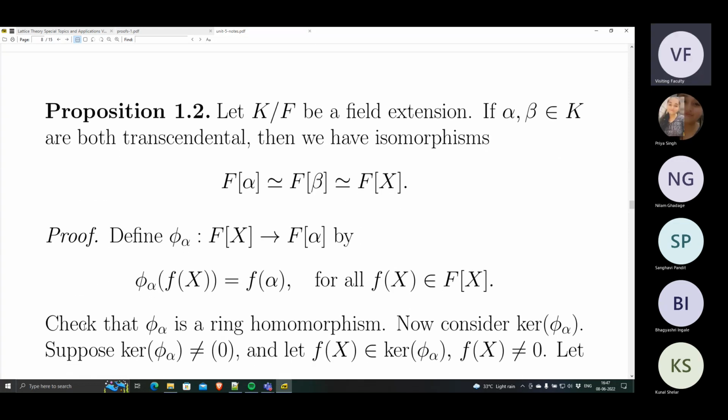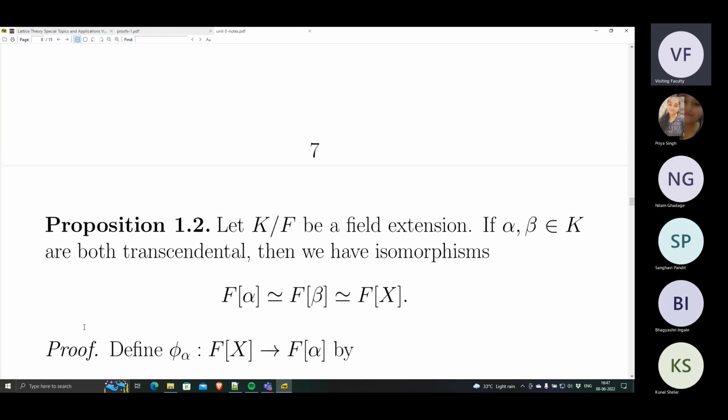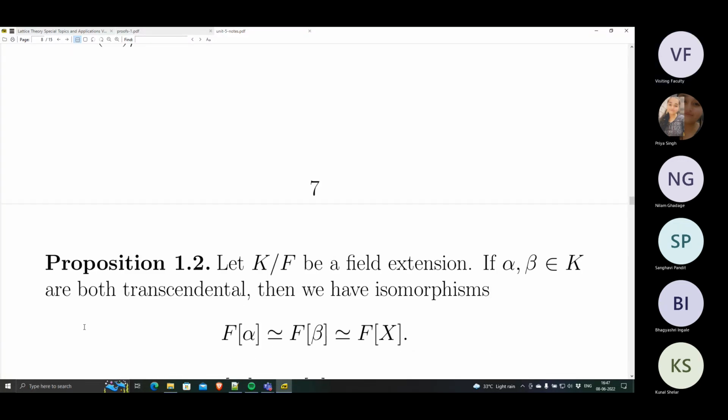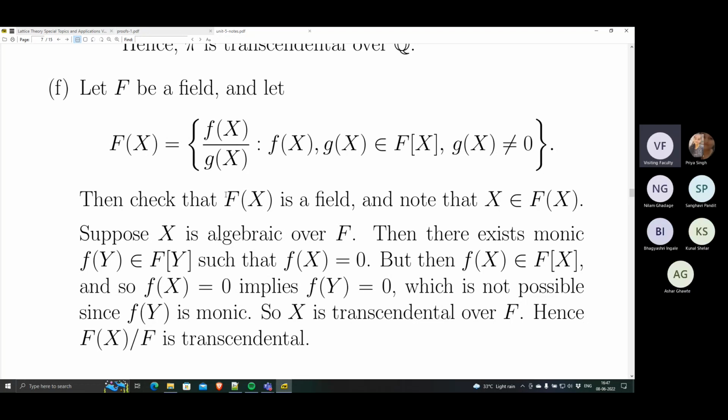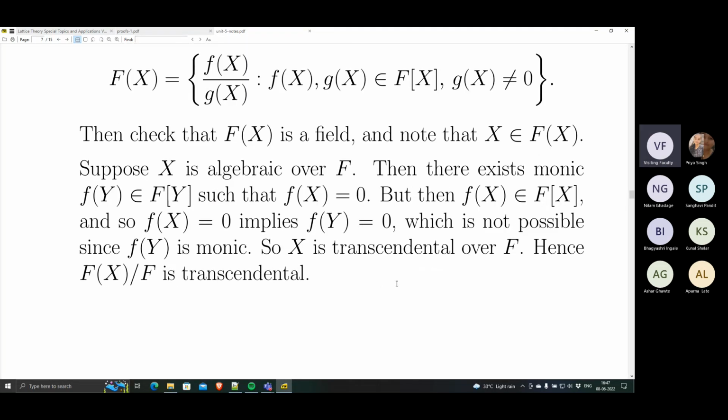Okay, so that was a little bit about examples. Now let's move to some very simple properties. So first of all, let's look at a property about transcendental elements. We just saw that the variable is actually a transcendental element, right? The variable X, which is an element of the field of rational functions over the base field F, in that variable itself, the variable is transcendental, right?